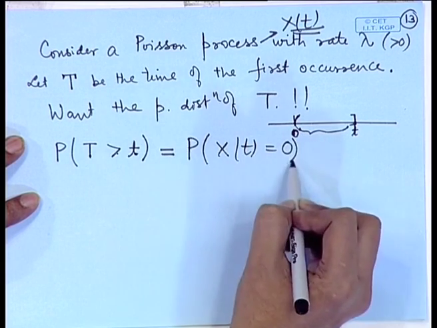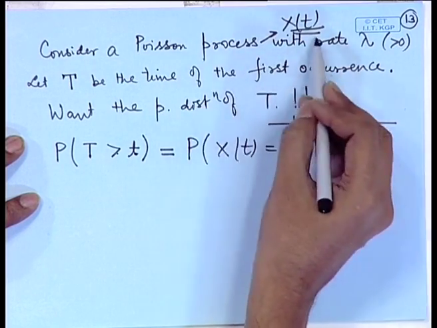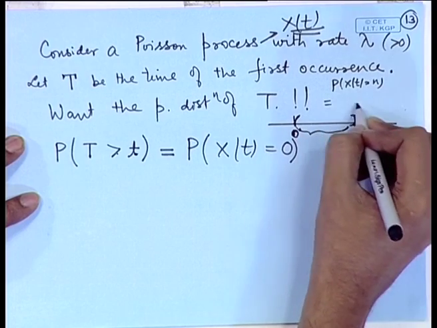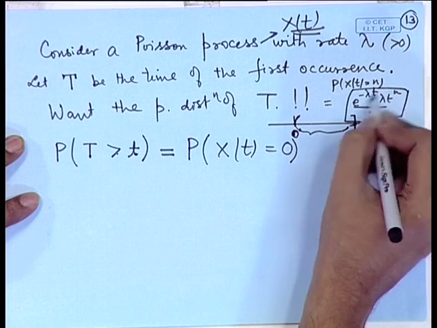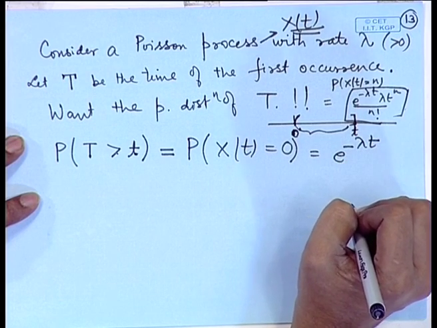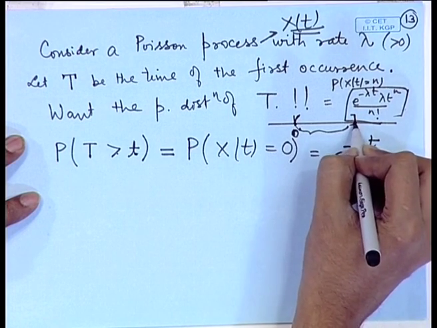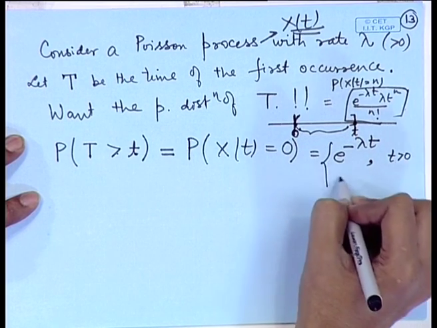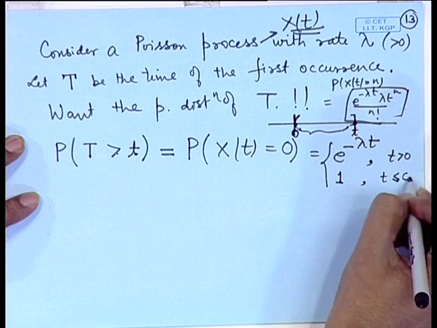However, the distribution of X(t) is assumed as a Poisson distribution, because we have made the assumption here that it is a Poisson process with rate lambda. That means, probability X(t) is equal to n is e to the power minus lambda t, lambda t to the power n by n factorial. So, here if I put n equal to 0, then this gives me e to the power minus lambda t. Of course, this statement is true for t greater than 0, because we are observing from a certain time onwards. This probability will be 1 if t is less than or equal to 0.